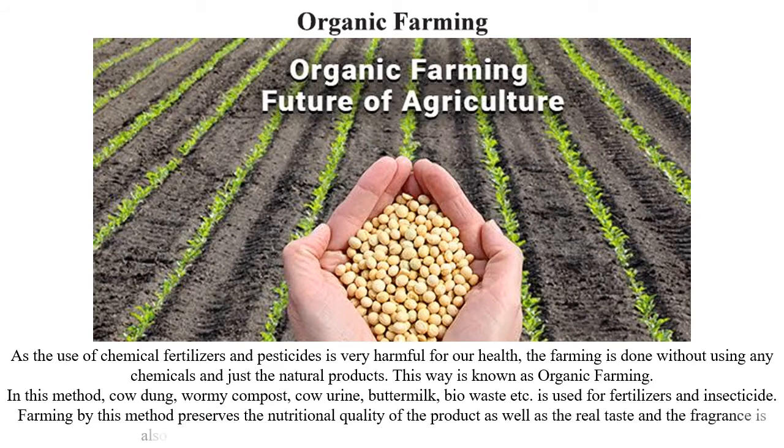Not only that, organic farming keeps the fields fertile for infinite periods. On the opposite, chemical fertilizers destroy our farms in just 5 to 10 years. Even today the demand for organic products is actually increasing a lot.